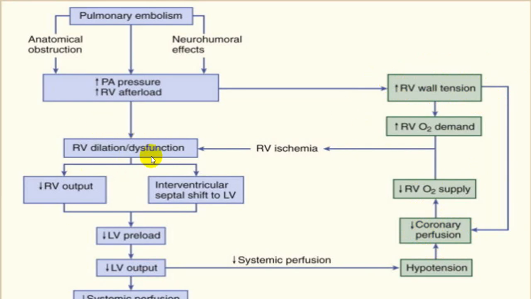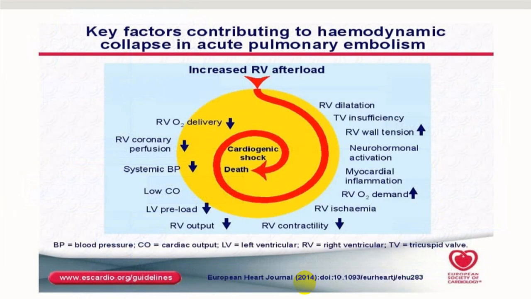RV dilatation and dysfunction will reduce cardiac output. There will be a shift of the interventricular septum towards the left side, and that will further decrease cardiac output, decrease LV preload, decrease LV output, and can produce decreased systemic perfusion and hypotension, and hypotension will further reduce coronary perfusion. The systemic circulation will be cold and clammy, with hypotension and shock stage. This is the entire picture of what we call passive pulmonary embolism.